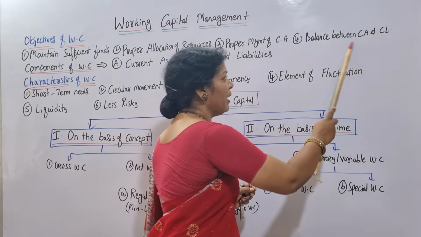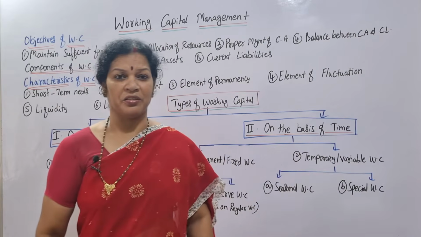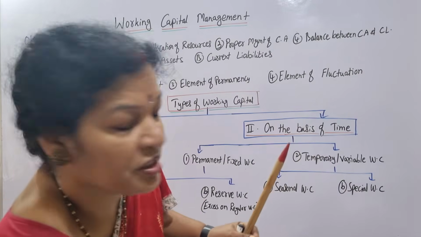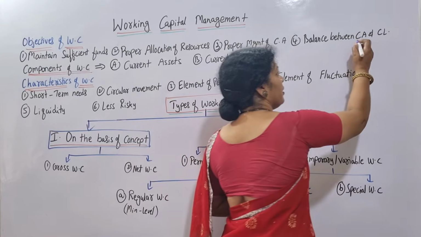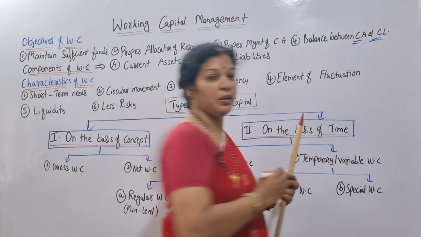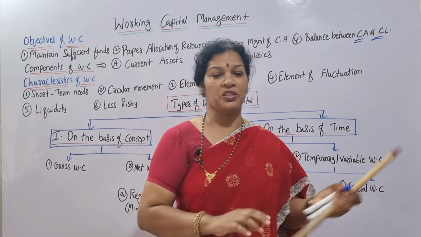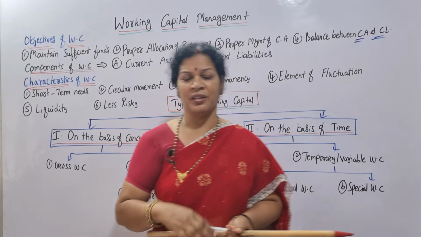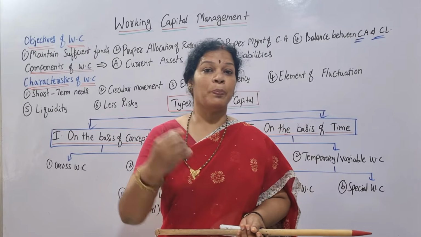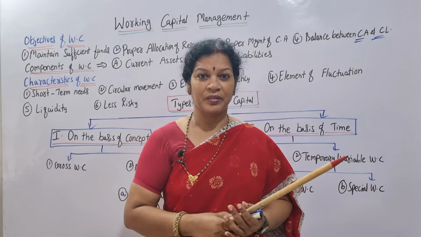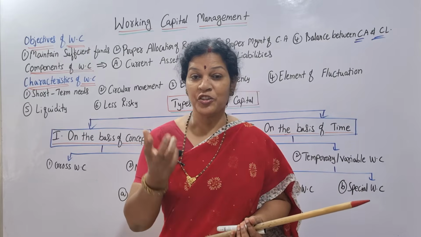In the same way, balance between current assets and current liabilities. Why balance between current assets and current liabilities? We know what the current assets are, and we know what the current liabilities are. Current assets, I just told you. Current liabilities means the liabilities which have to be paid within one year. We have to pay in a short period.